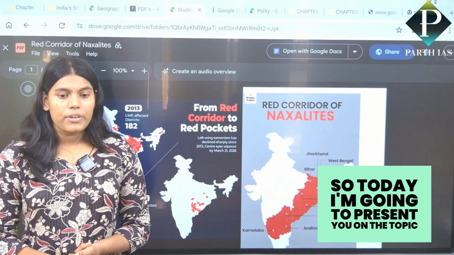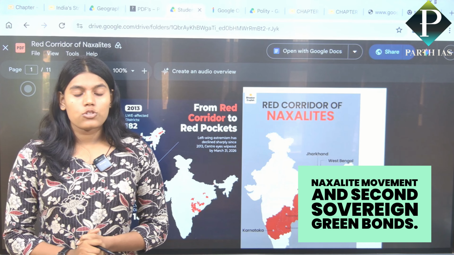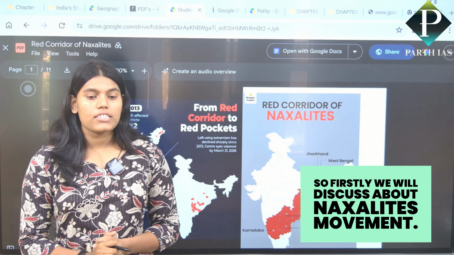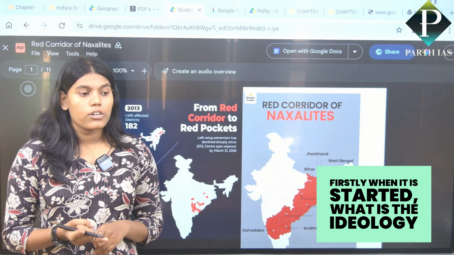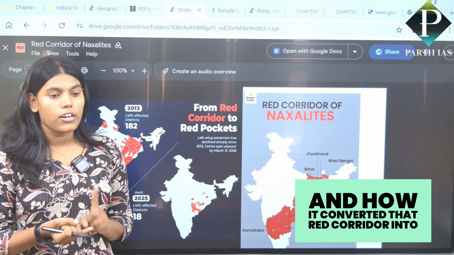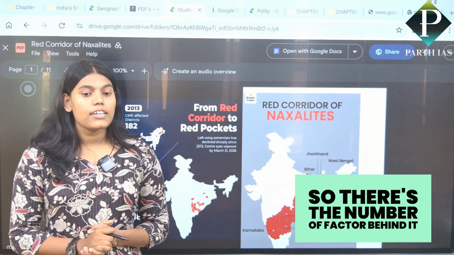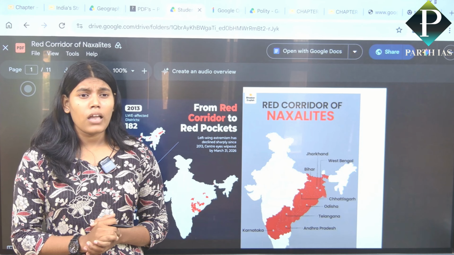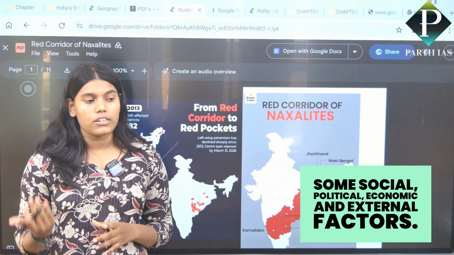So today I'm going to present on the topic of the Naxalite movement and, second, sovereign green bonds. Firstly, we will discuss the Naxalite movement: when it started, what the ideology is, how the red corridor was converted into a peace corridor, and why it started. There are a number of factors behind it: social, political, economic, and external.